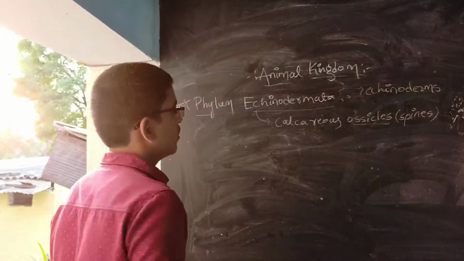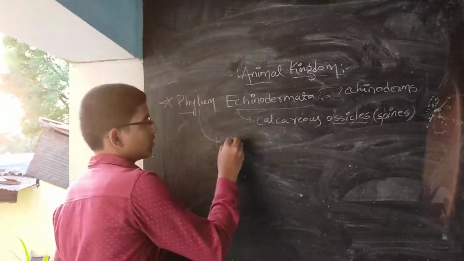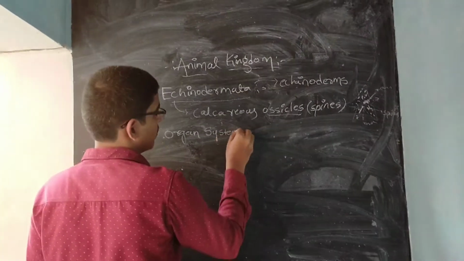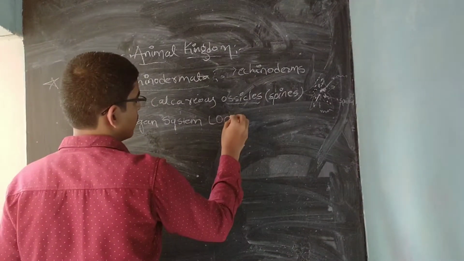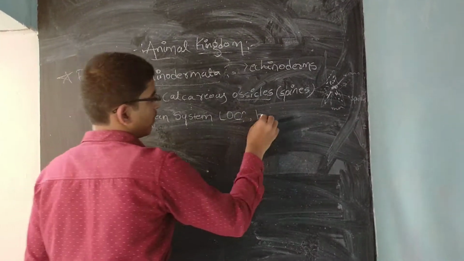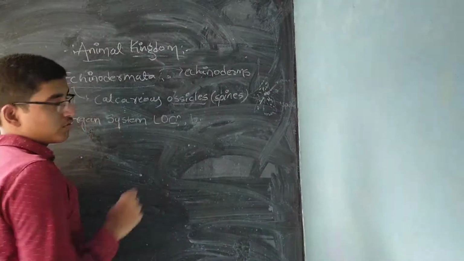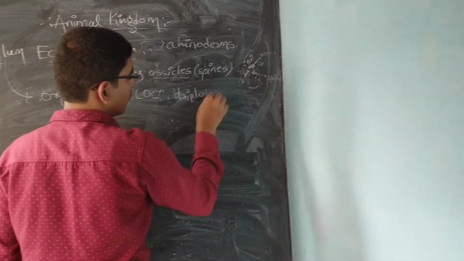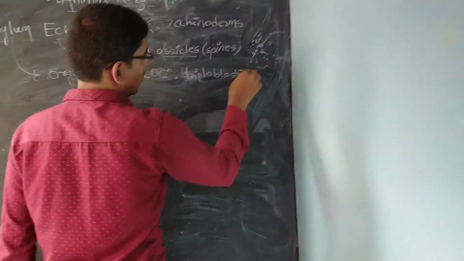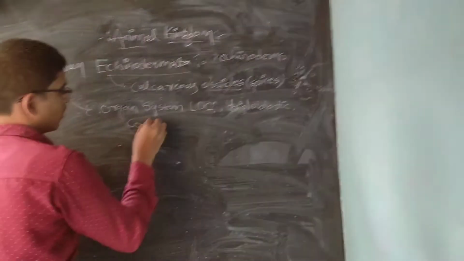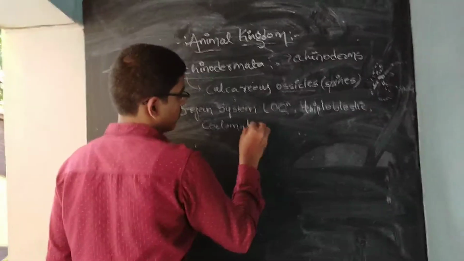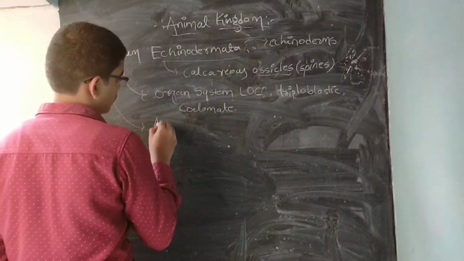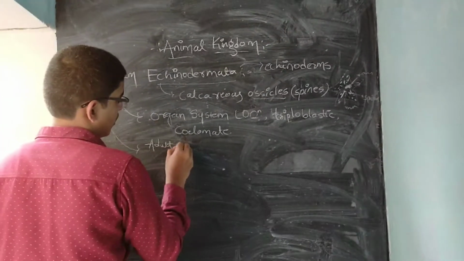Here in Echinodermata, you will study that they have organ system level of organization. They are bilaterally symmetric. When it comes to symmetry, I will tell it later, but they are triploblastic, coelomate. Okay, triploblastic coelomate.